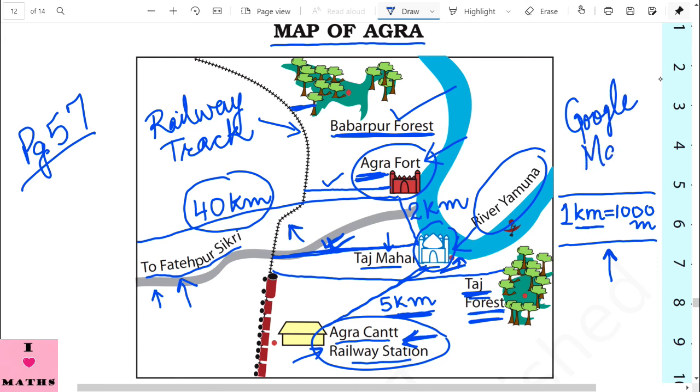Google Maps is used by your parents to reach their destination when they go to a new place. So I would suggest you also help your parents when they are going somewhere and you are going along. You look at the Google Maps. You will learn a lot about maps while going to some place if you keep looking at the Google Maps.